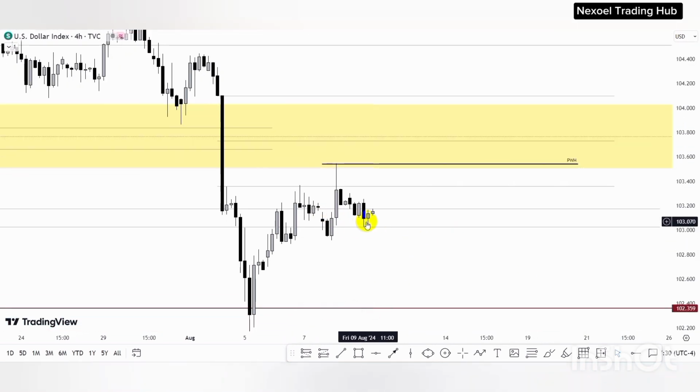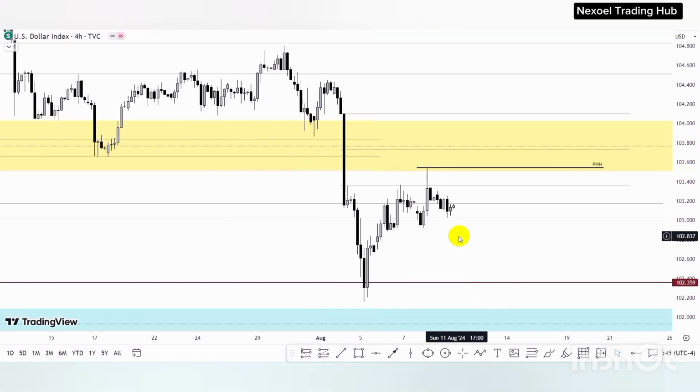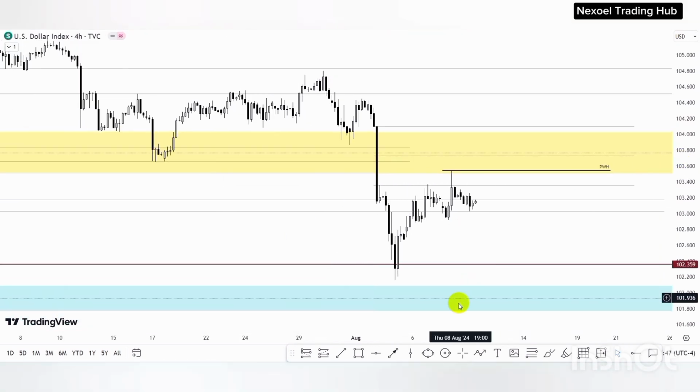So we could see this order block sponsor price movement to the upside to raid the previous week high point, and then within the lower time frame we frame the bearish move to the downside. So this is what I have to show us, guys, in the dollar index. So let's check out the EURUSD pair.